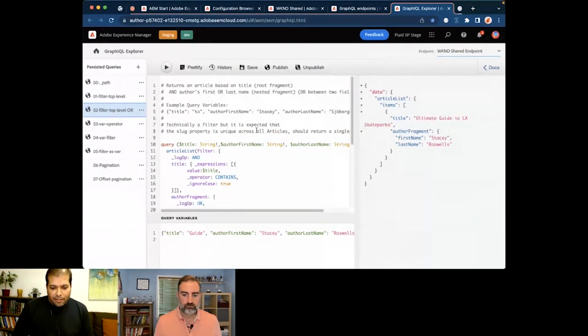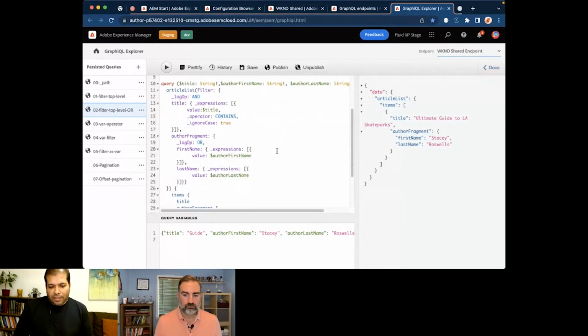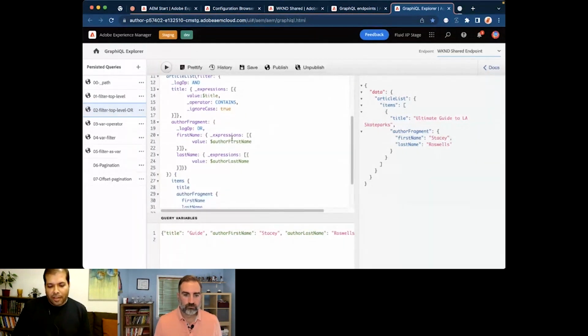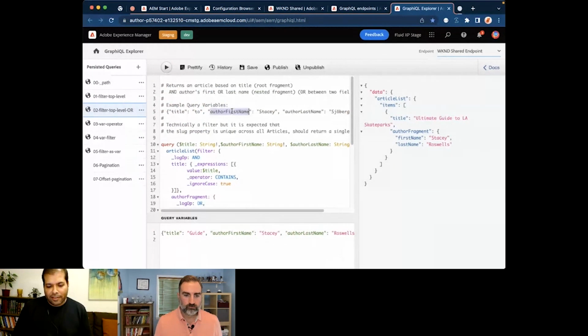Now let's make it a little bit more interesting. Here it's a similar query to what we saw before, but with a little twist. Now we are selecting data from the title from the root fragment, doing an AND with last name OR first name from the nested fragment. So this will return results where either the last name or the first name is matched from the nested fragment.